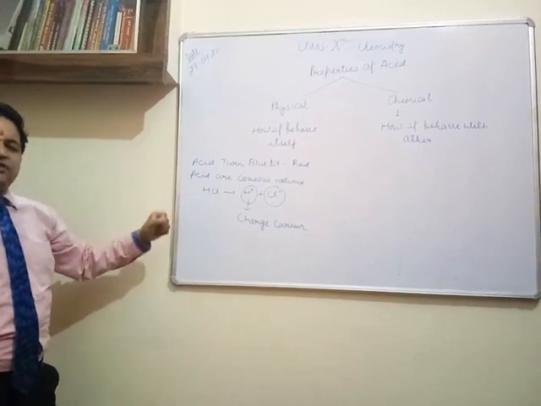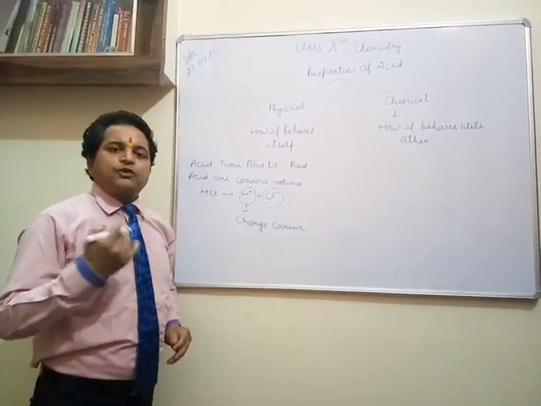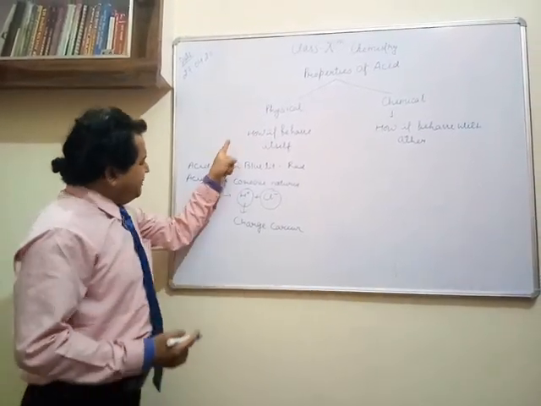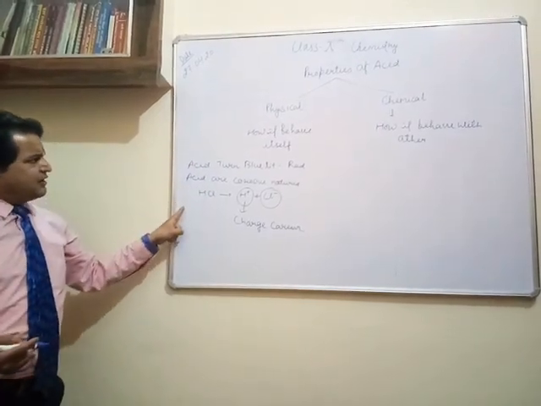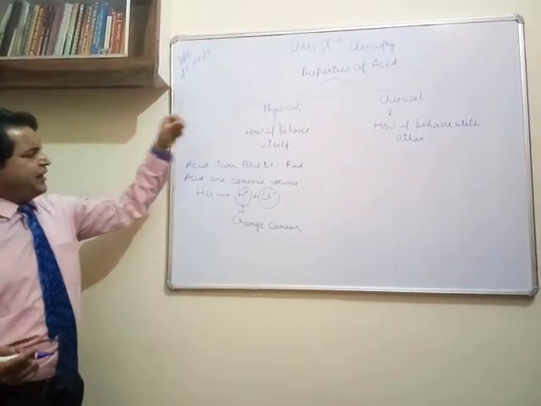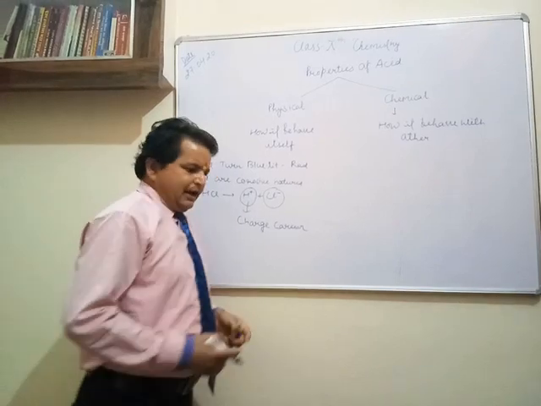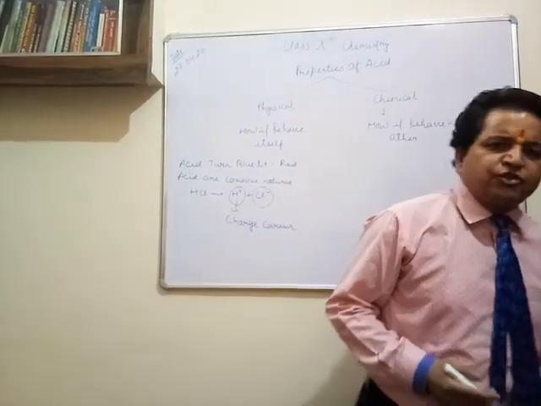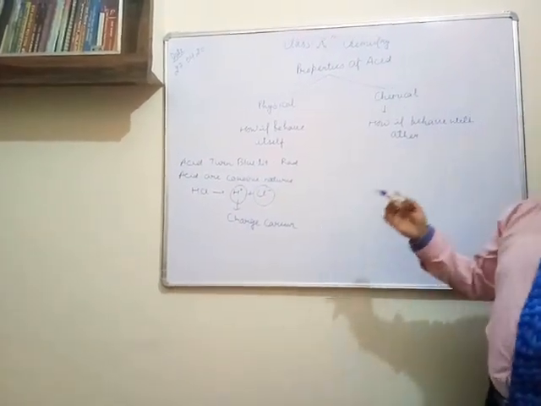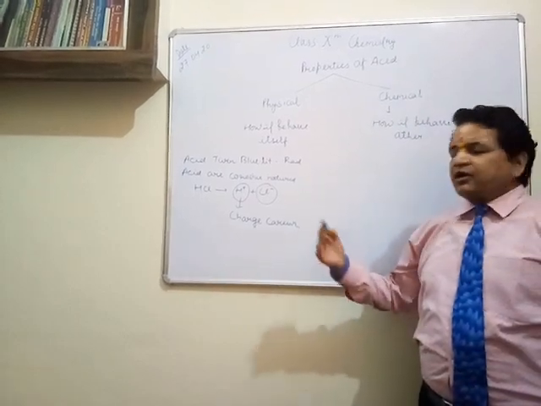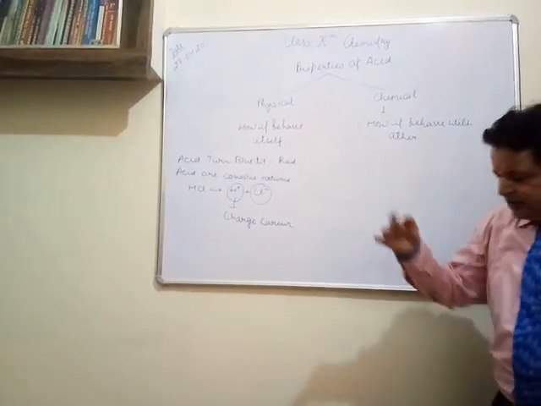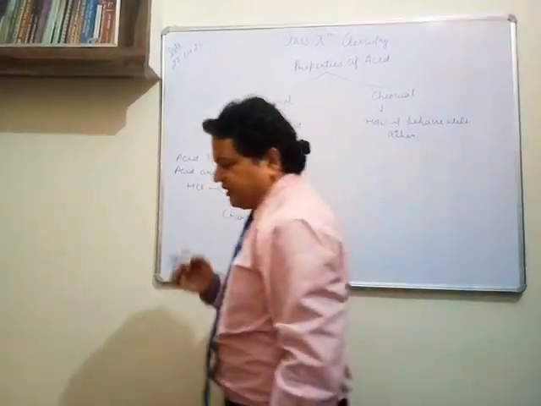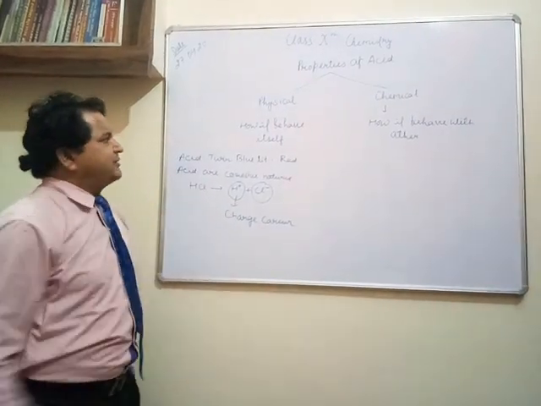That's why acids can also be defined as electrolytes, right? These are all properties of acid. Acids are sour in taste, corrosive, and good conductors of electricity. All these are the physical properties of acid.